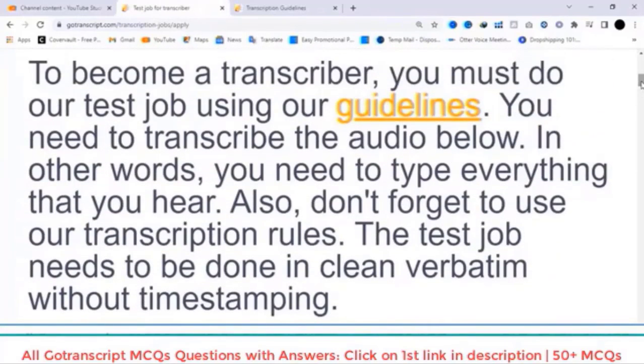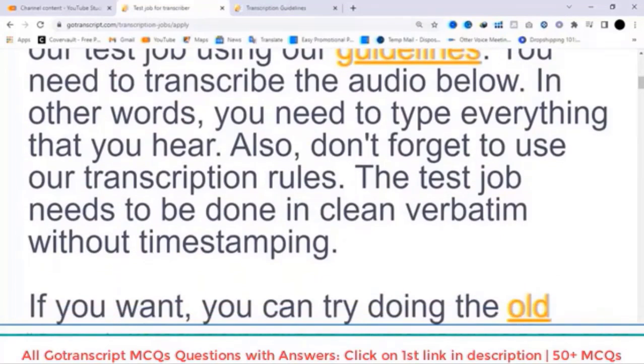To become a transcriber, you must do their test job using their guidelines. You need to transcribe the audio below. In other words, you need to type everything that you hear. Also, don't forget to use their transcription rules. The test job needs to be done in clean verbatim without time stamping.